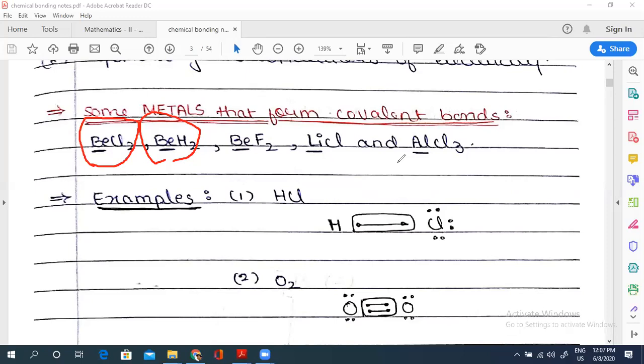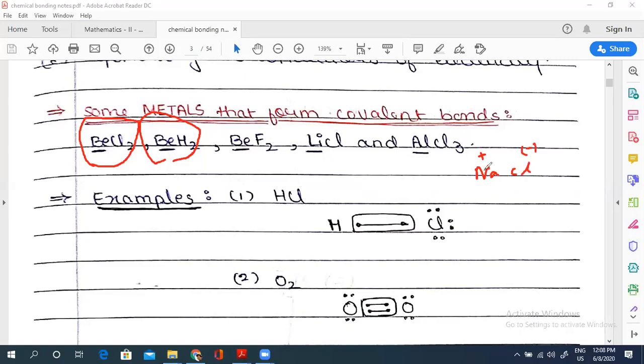Now in the last chapter we have studied that every covalent compound has a bit of ionic property because of electronegativity, and every ionic compound has a bit of tendency of covalent property. That property is actually called polarizing power and polarizability. When we talk about NaCl, Na is having plus charge, Cl minus charge.